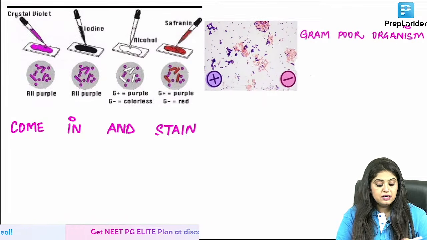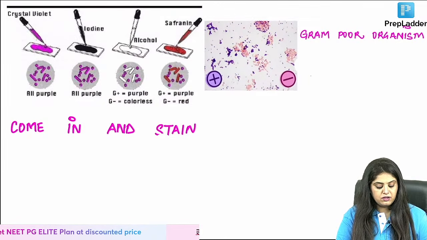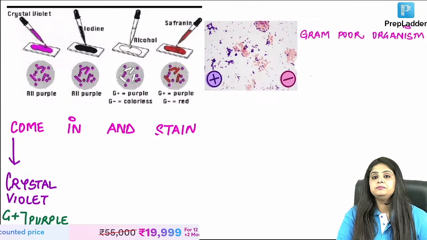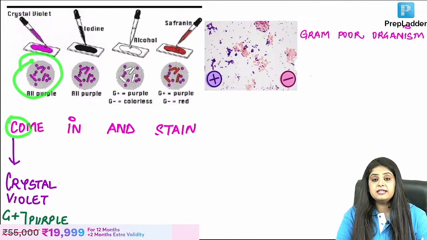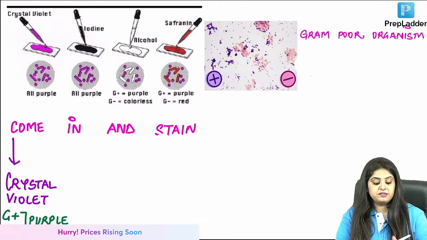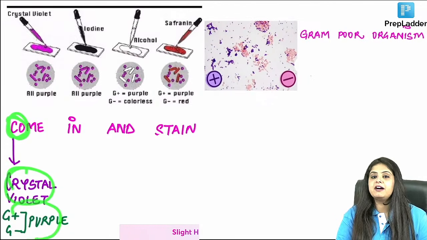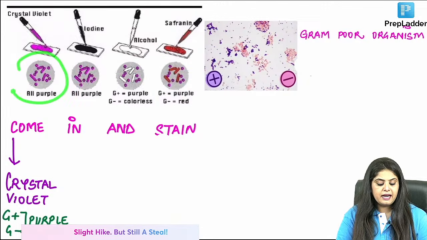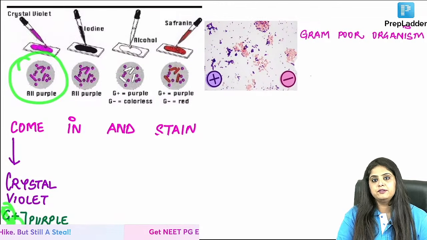it is known as the Hucker and Conn stain. This I think everyone remembers. What is the stain? Number one is going to be crystal violet. Tell me what is happening at every step. So crystal violet, everything is purple. Gram positive is also purple, gram negative is also purple.